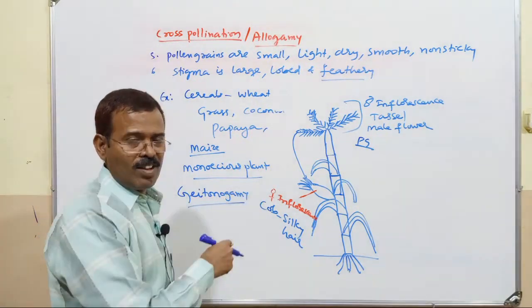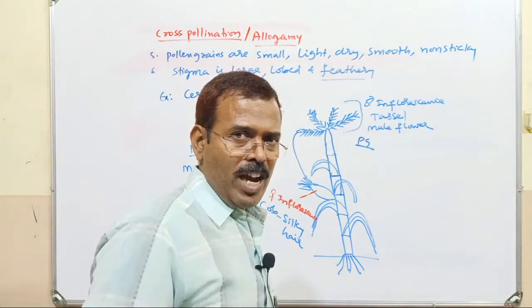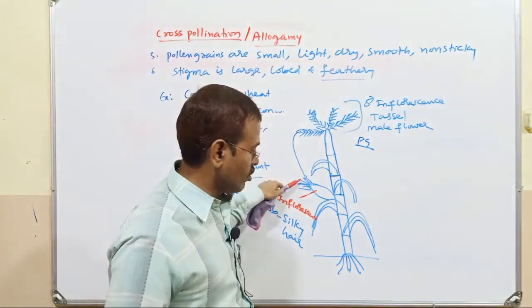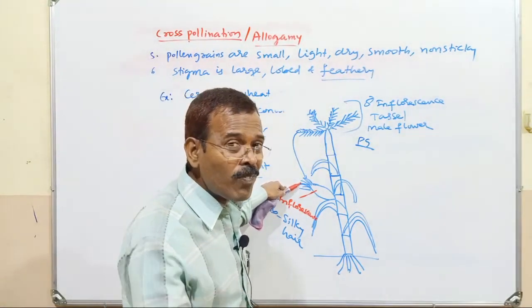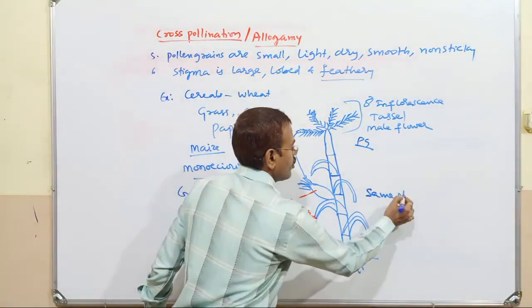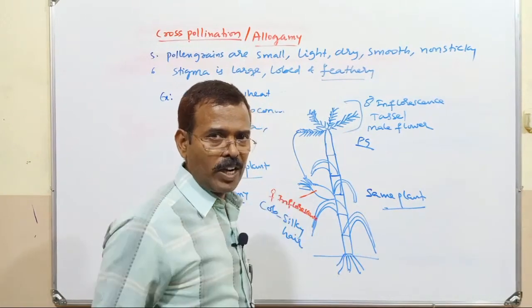It is a very good example of geitonogamy, remember. Why is it an example of geitonogamy? I told you, it is the transfer of pollen grain from the anther to the stigma of another flower borne on the same plant. That's why it is an example of geitonogamy.